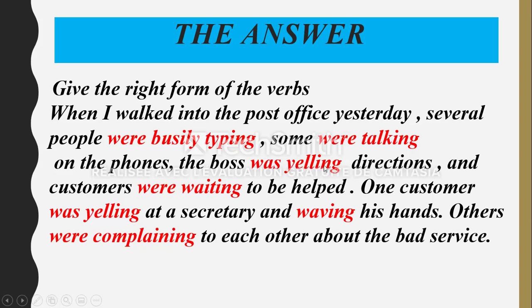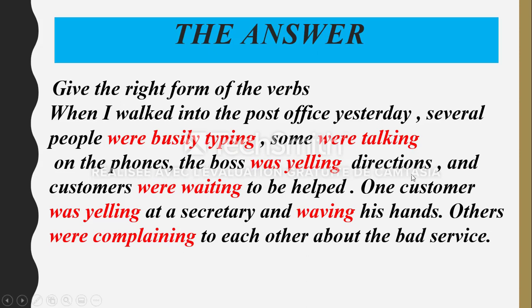The boss was yelling directions. So here we have the boss was yelling. So we have the verb to be in simple past plus the verb yell plus ing, was yelling directions, and customers were waiting. Okay, were waiting. So here we have the verb to be in simple past, were, plus verb plus ing, were waiting to be helped.